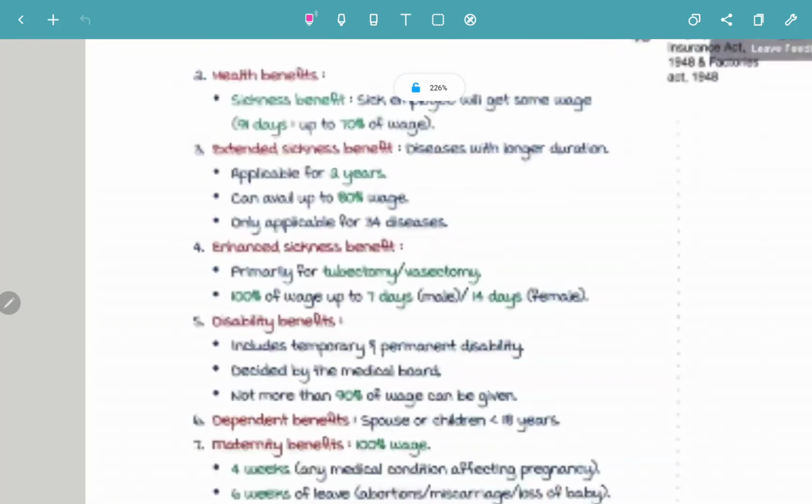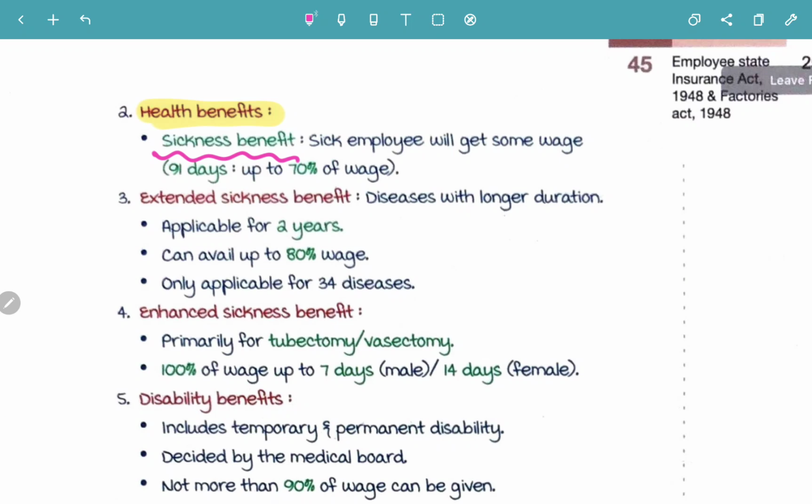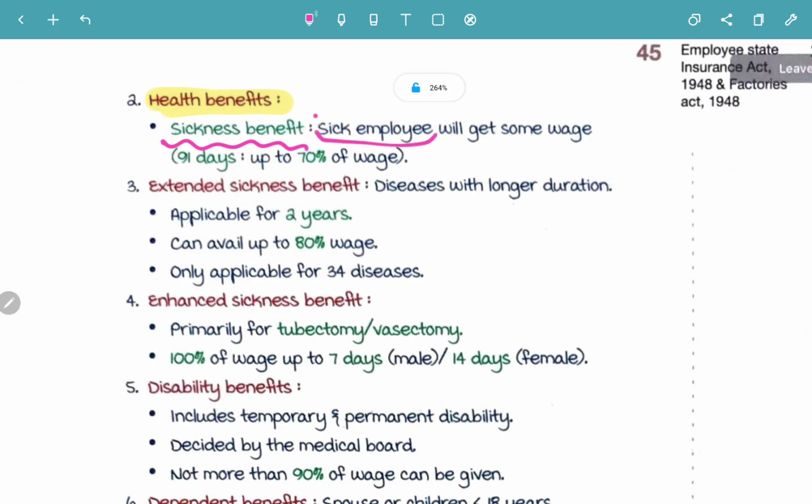Moving on to the next one, health benefits. What health benefits does ESI scheme produce? The main health benefit by ESI is sickness benefit. So what is this sickness benefit? Sickness benefit means the sick employee will get some wage. So sick employee getting some wage is known as the sickness benefit, and up to 91 days, up to 70% of wage is given.